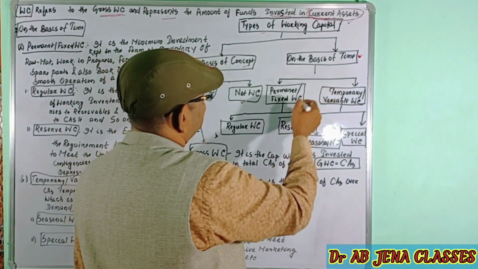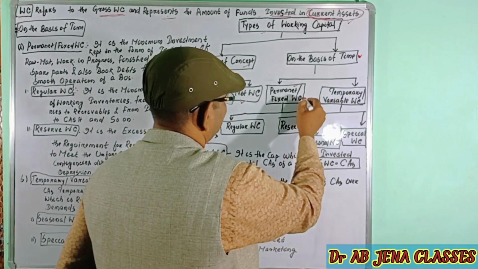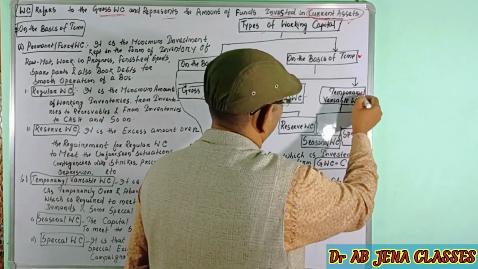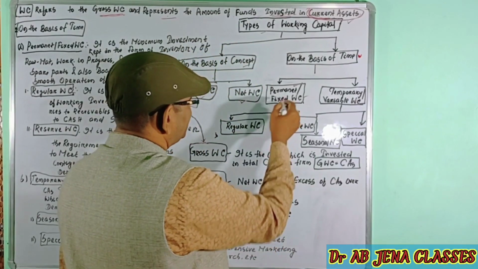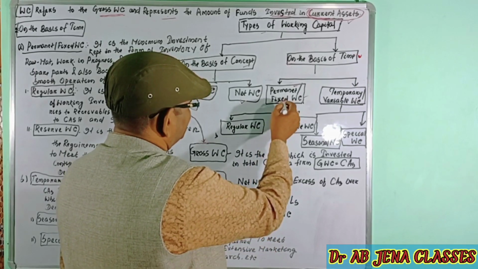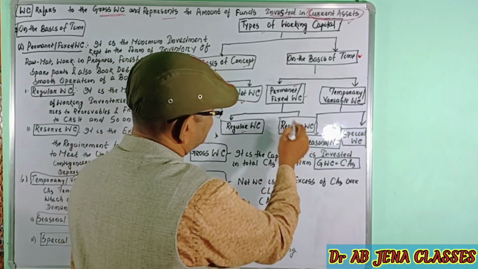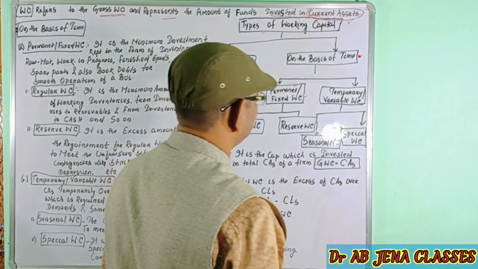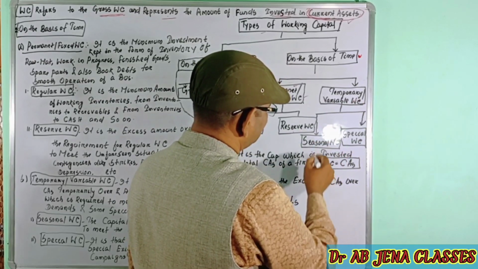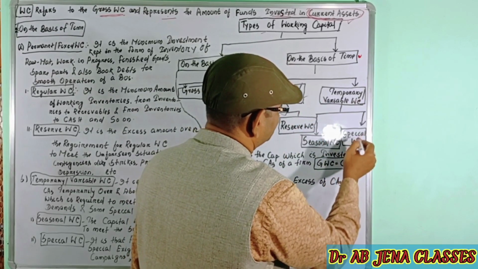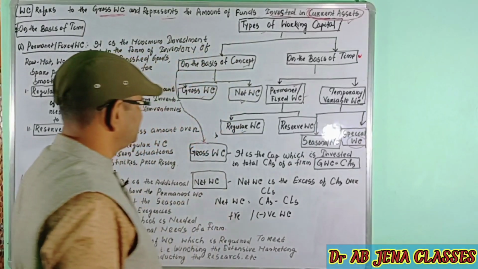On the basis of time, it is divided into two parts: permanent, also known as fixed working capital, and temporary or variable working capital. Again, permanent or fixed working capital is divided into regular working capital and reserve working capital. Similarly, temporary or variable working capital is divided into seasonal working capital and special working capital. WC stands for working capital. We will discuss them one by one.